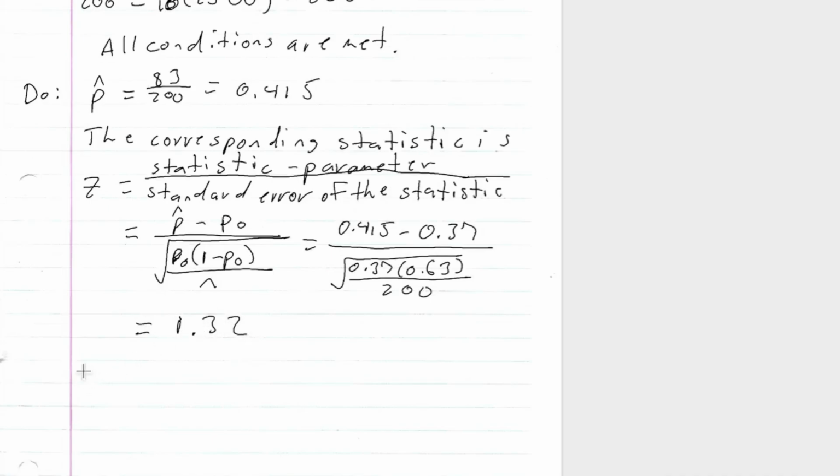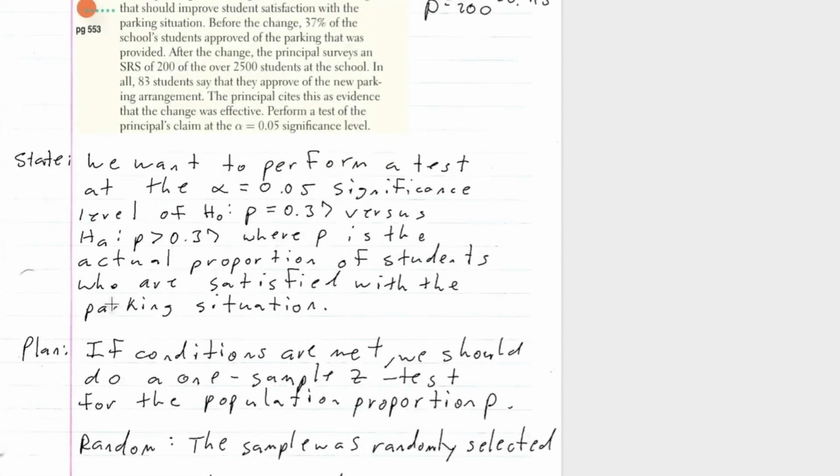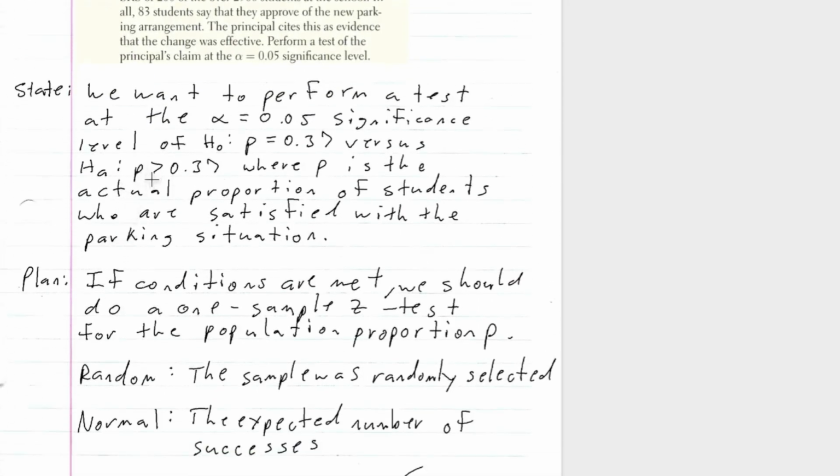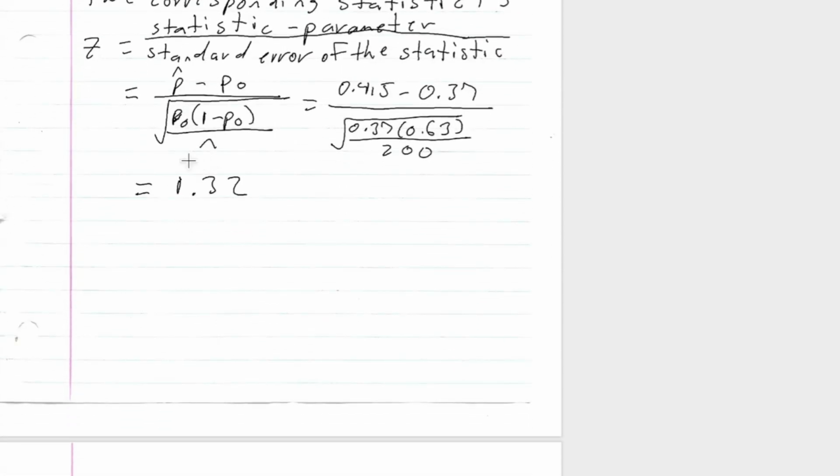So because our alternate hypothesis is that our proportion is bigger than 0.37, we're going to have a one-sided test, right?